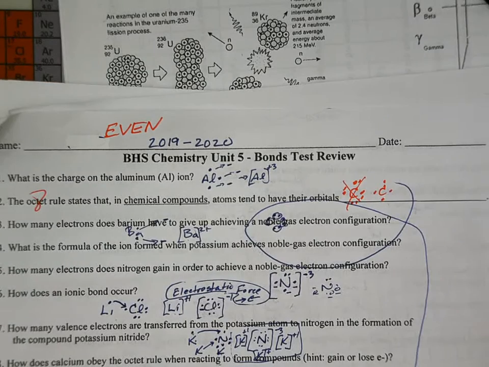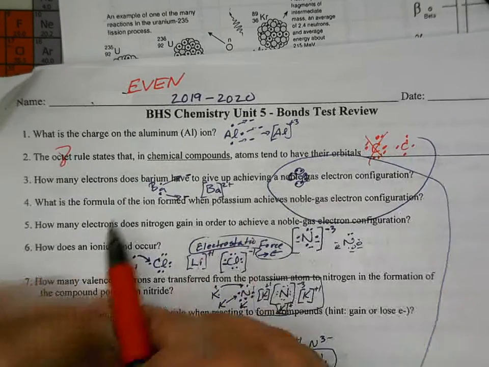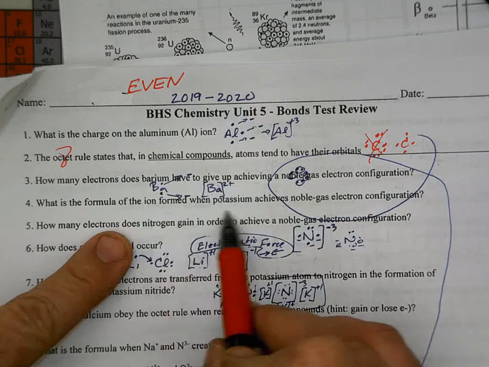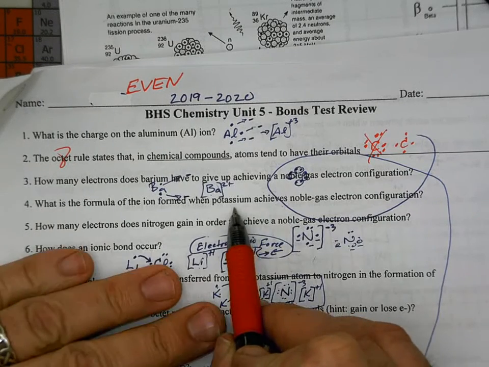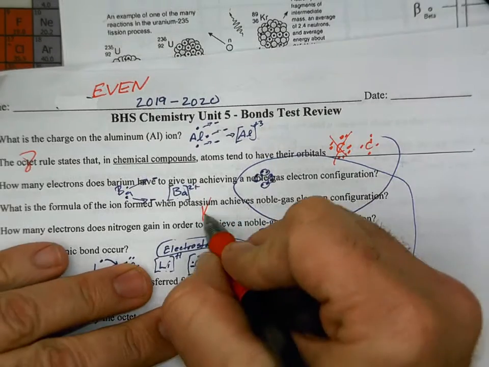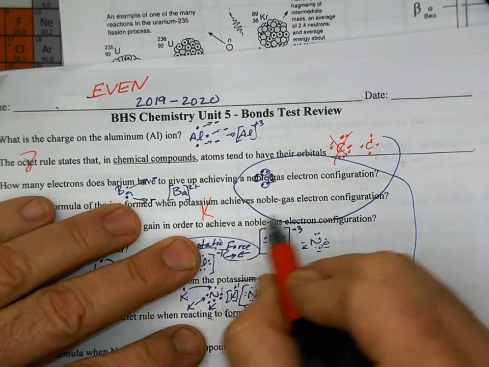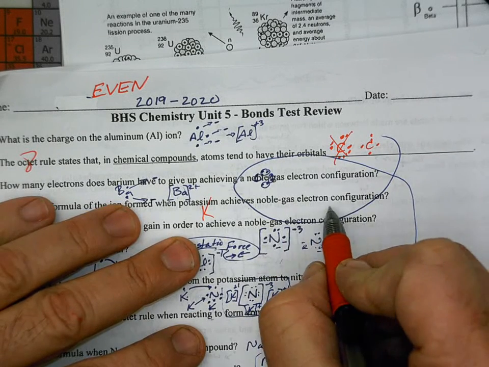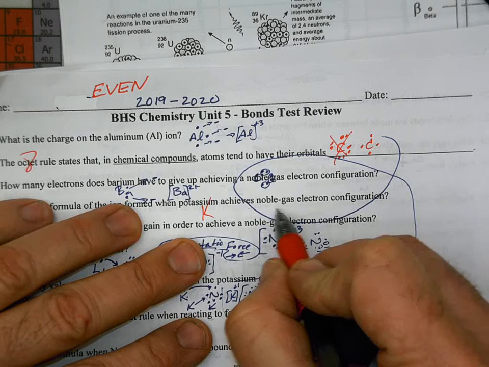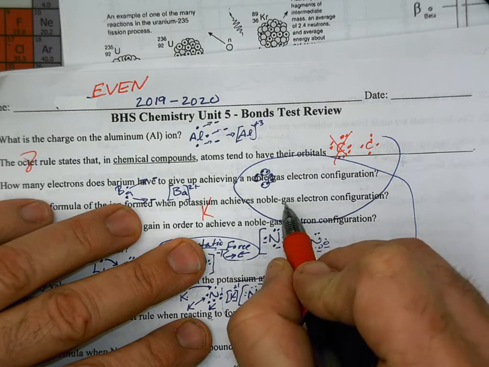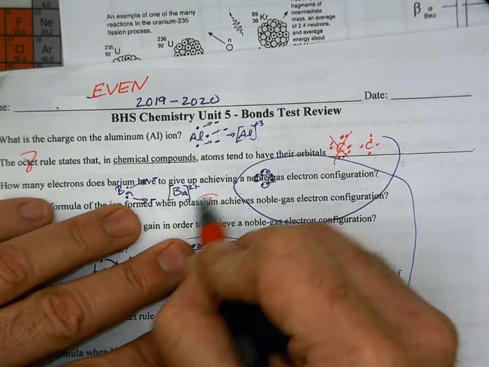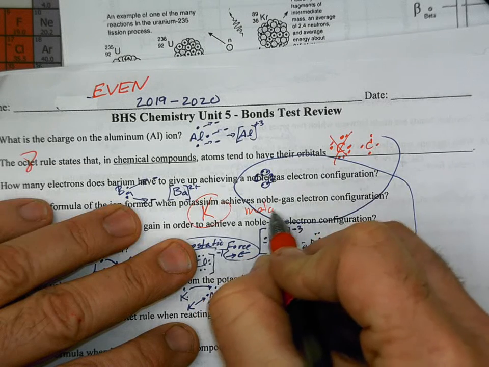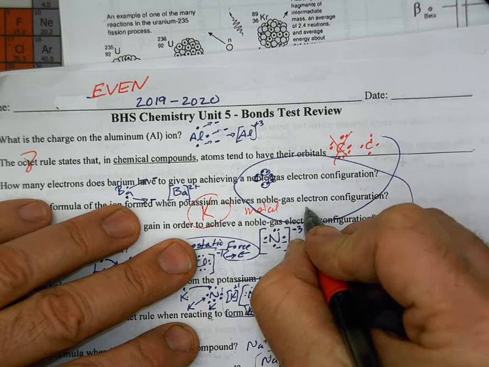All right, number 4. What is the formula for an ion formed when potassium, K on the periodic table, achieves noble gas electron configuration? That means it either gains enough electrons to get 8, or, since this is a metal, it's easier for it to throw away electrons.